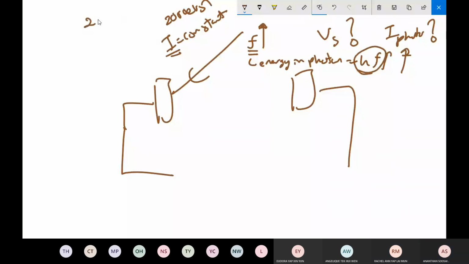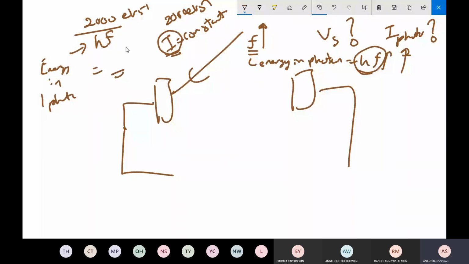Last time, the number of photons reaching the surface was 2000 eV per second divided by hf, the energy of one photon. This is your number of photons.